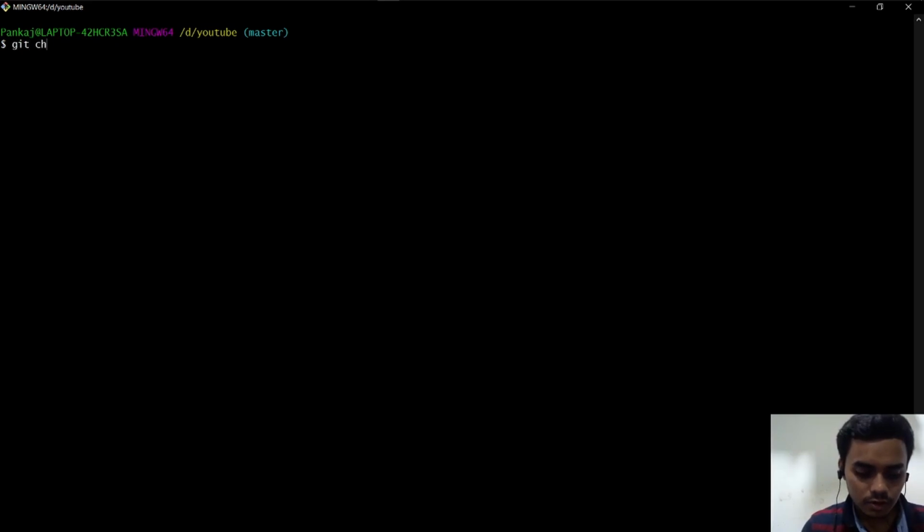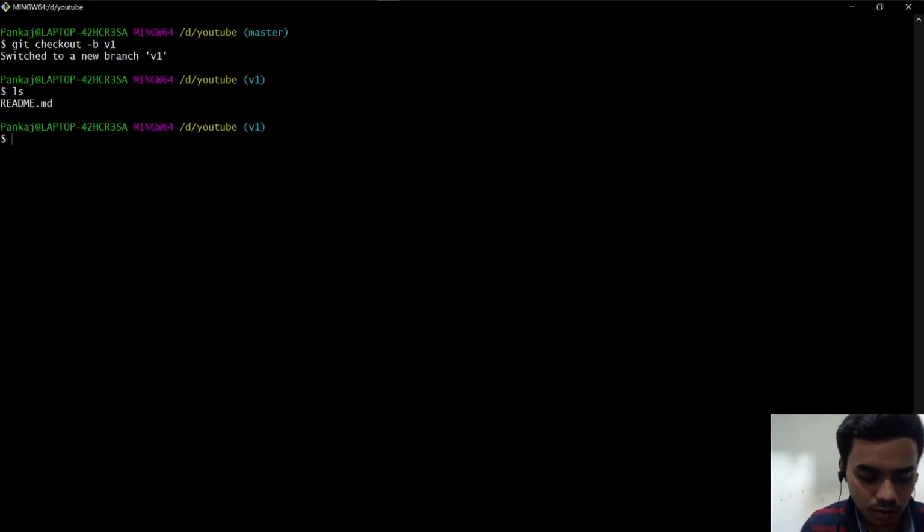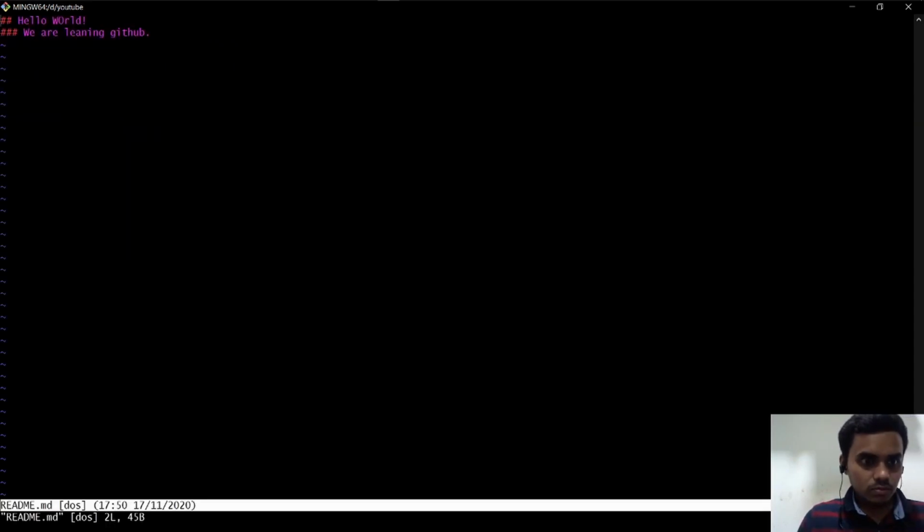We are going to try git checkout -b v1. Okay, now we switch to v1. Let's see what's here. Now go in the readme, and now we can see there are some typos here. So we are going to fix that.